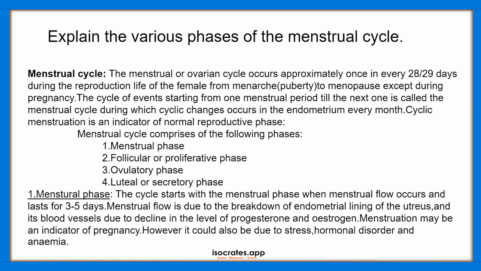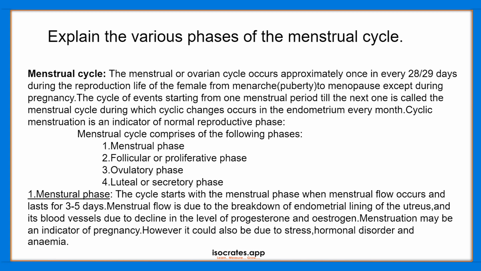So from menarche, that is when a girl attains puberty, until her menopause, that is the stopping time of her menstrual cycle, except during pregnancy. During pregnancy a woman does not undergo any menstrual cycle, so there is no menstruation. The cycle of events starting from one menstrual period till the next one is called the menstrual cycle. Once the event starts and forms a cycle, we call it the menstrual cycle.